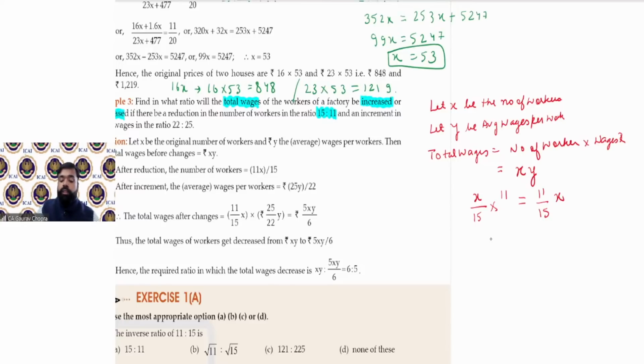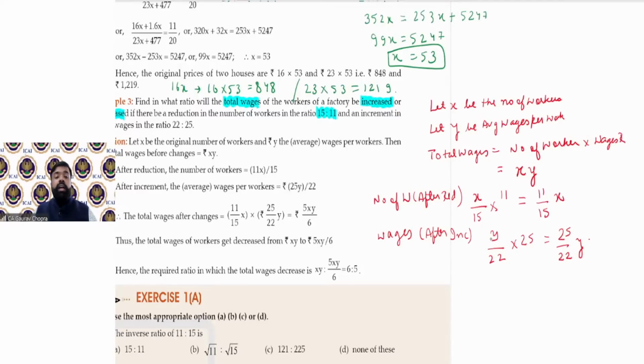So this is the number of workers after reduction. Reduction के बाद इतने workers हैं. Then wages after increment. Increment के बाद की wages. तो wages कितनी मानी हमें, y. पुरानी wages कितनी है, old wages 22, new wages 25. So 25/22y.